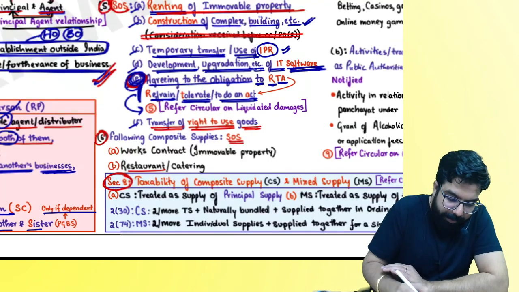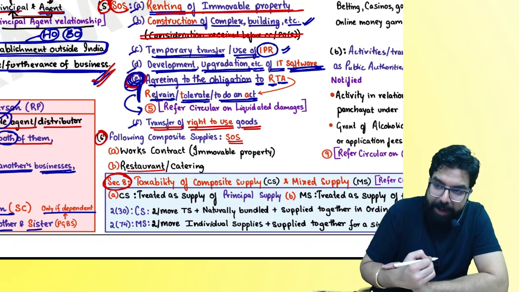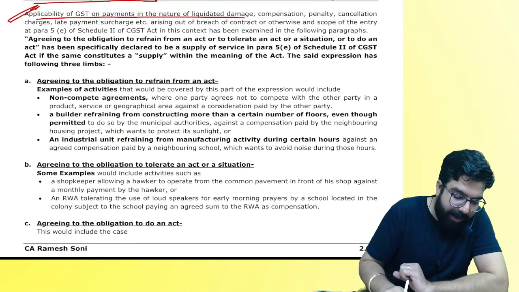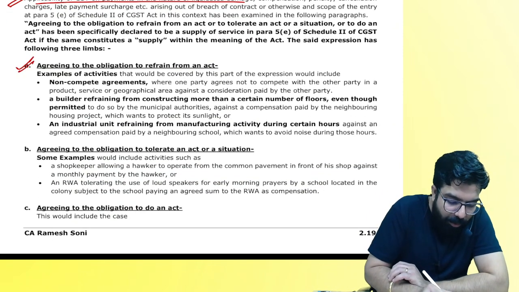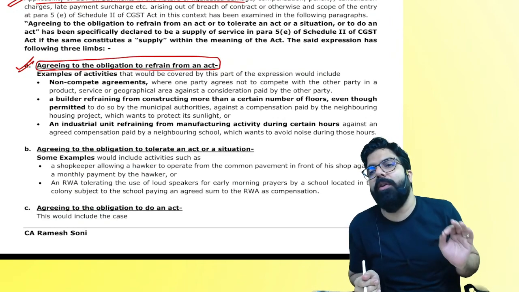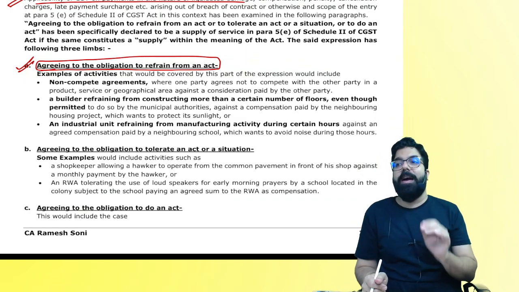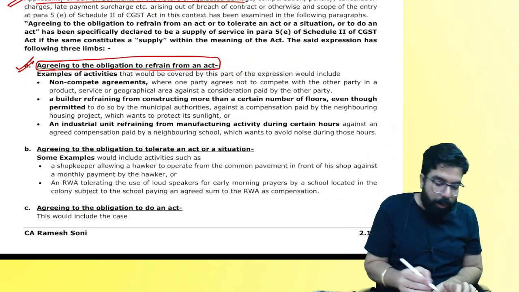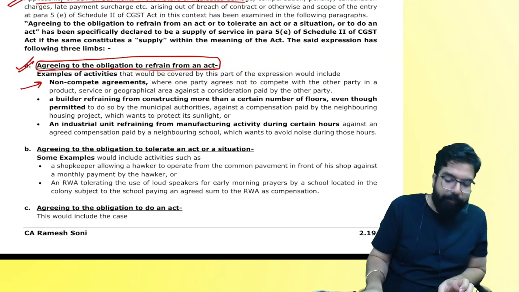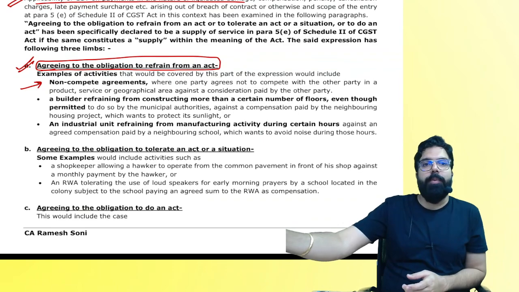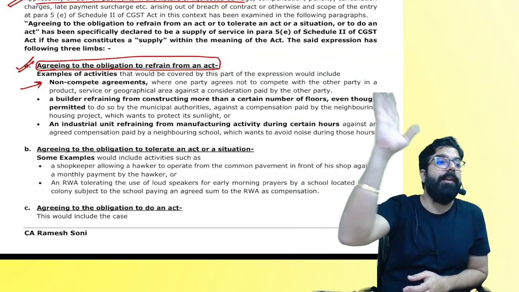Everyone over here. Are we learning the E paragraph, right? So we are going to understand about the E paragraph. E paragraph says agreeing to the obligation to refrain from an act. What do you mean by agreeing to the obligation to refrain from an act? Agreeing to the obligation that, sir, I will not do this. One example is non-compete agreement. For an example, I told Madhumita, don't go ahead and open an institute in front of me.